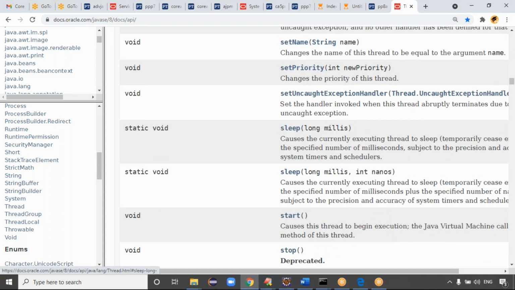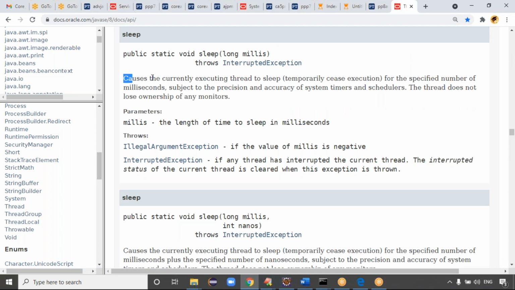yes, this is the sleep method, right? Click on the sleep method, guys. It causes the currently executing thread to sleep, temporarily cease execution, for the specified number of milliseconds. Milliseconds is the length of time for the thread to sleep, in milliseconds, guys. If the value of milliseconds is negative, you get an error like IllegalArgumentException, right?